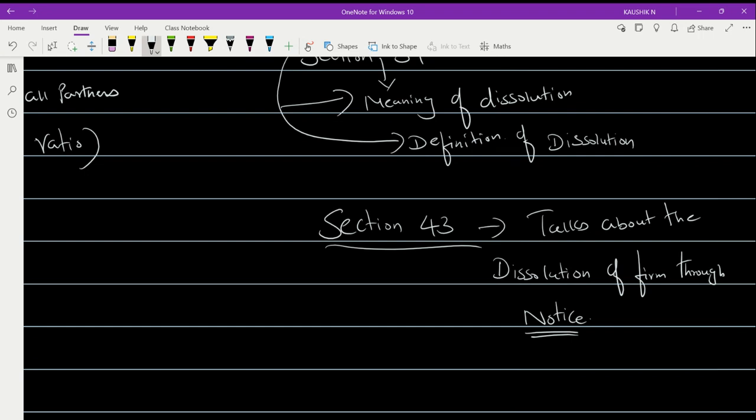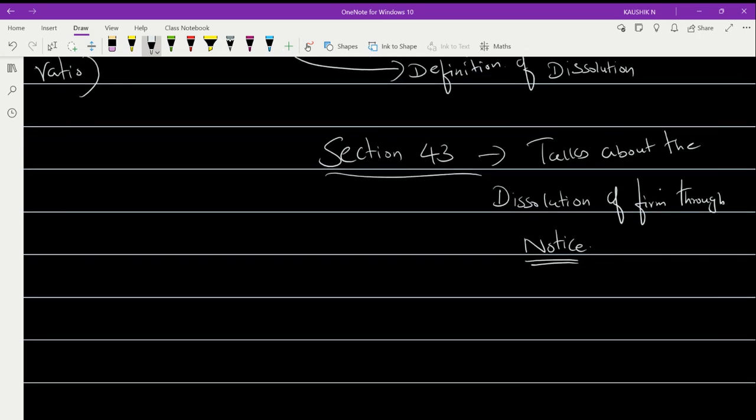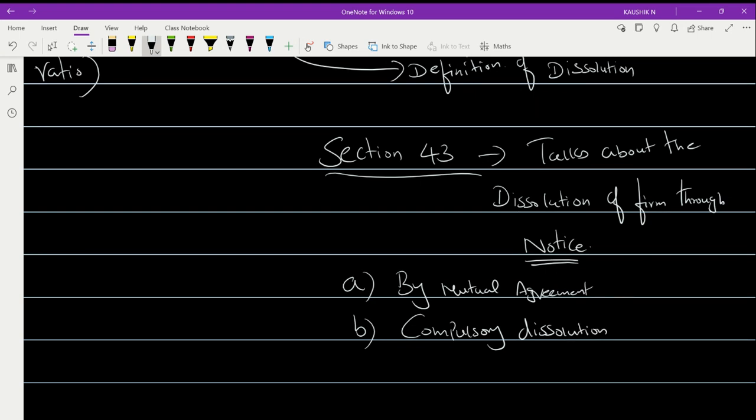Some of the ways in which a firm can be dissolved: one is by mutual agreement. The second is compulsory dissolution.